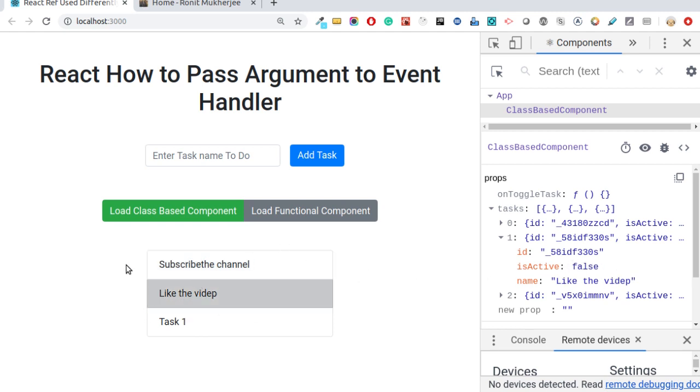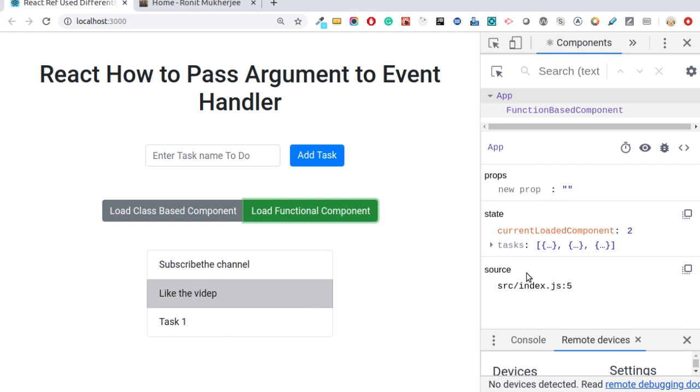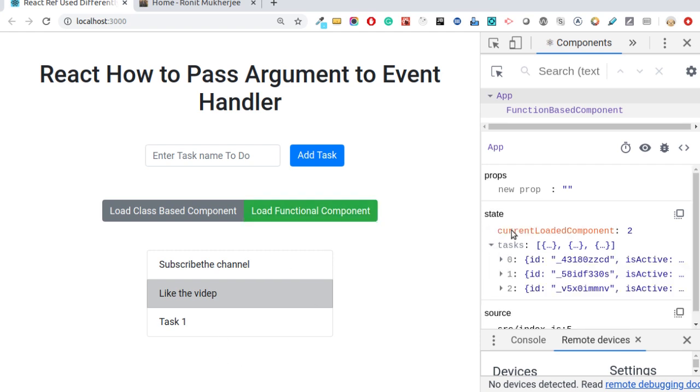Okay? As the same state is passed to both the components, if we go to the functional component, we should see it in the same way because this particular task list is the same one being passed. So updating it here, going back to the component, we will see it in the same way. Understood?